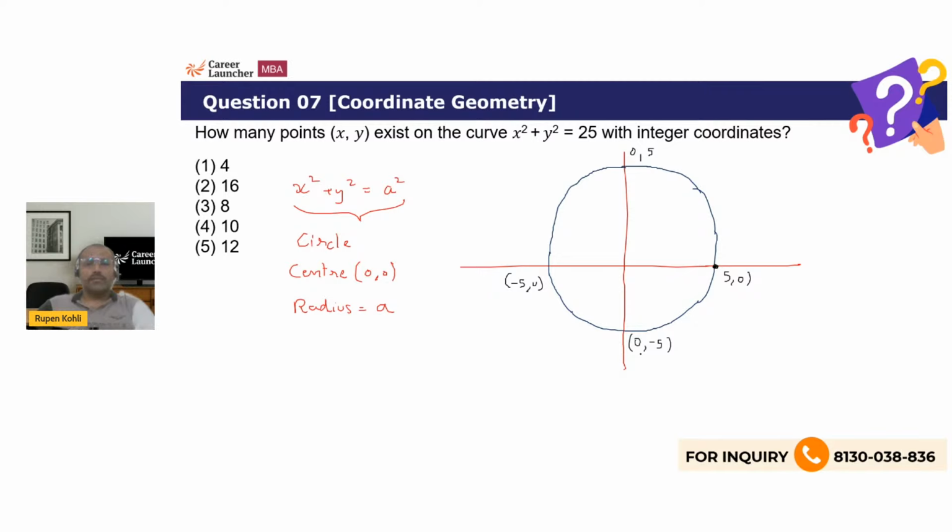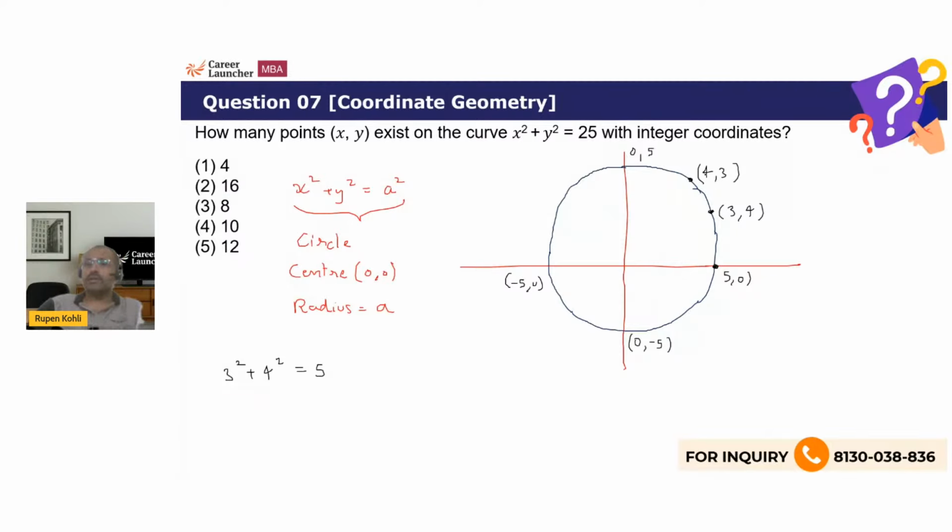Now apart from that, we also know that the number 5 is involved in the simplest Pythagorean triplet. We know that 3 square plus 4 square is 5 square. So therefore the point 3 comma 4 is there. Now we can also interchange this. We can also say that 4 square plus 3 square is 5 square. So on the coordinate plane, the point 3 comma 4 and 4 comma 3 are different. So there are these 2 points also, and there will be other points also in other quadrants.